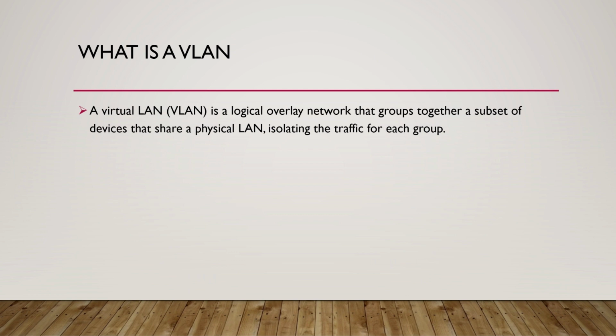So the first thing we should ask ourselves is, what is a VLAN? Well, a virtual LAN is a logical overlay network that groups together a subset of devices that share a physical LAN, isolating the traffic for each group. Now that's a mouthful, so let's break it down in layman's terms.